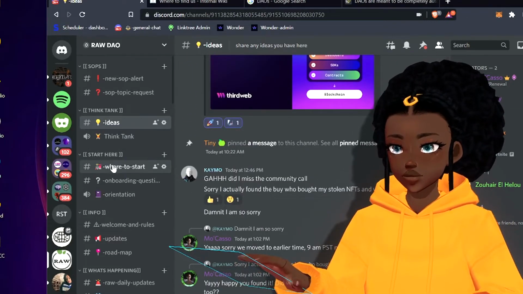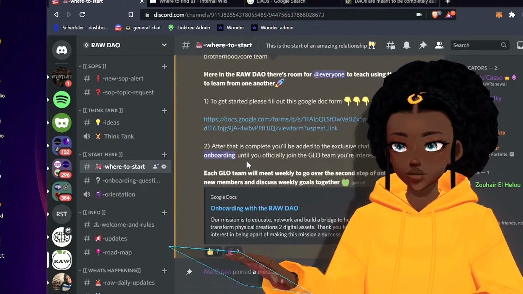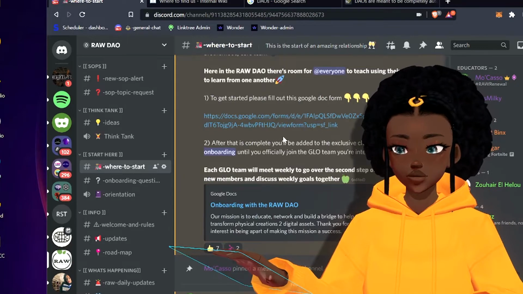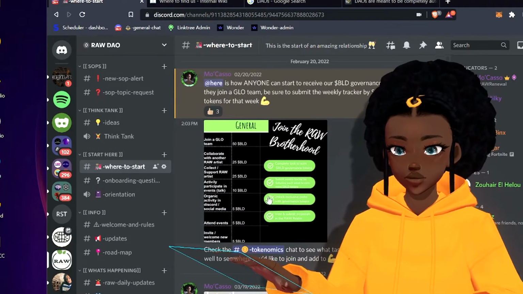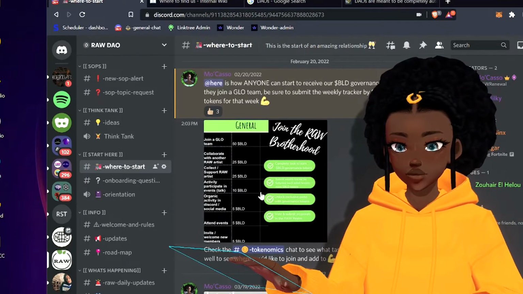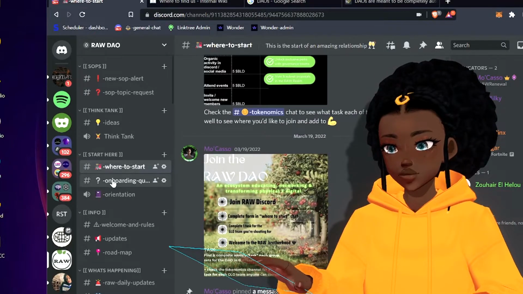Then we have our start here section. This is a great resource. It will give you that onboarding form if you would like to officially join the DAO, and then also show you an example of how you have to complete one task for the team that you're trying to onboard with, and how you can click on the tokenomics to see more about that.